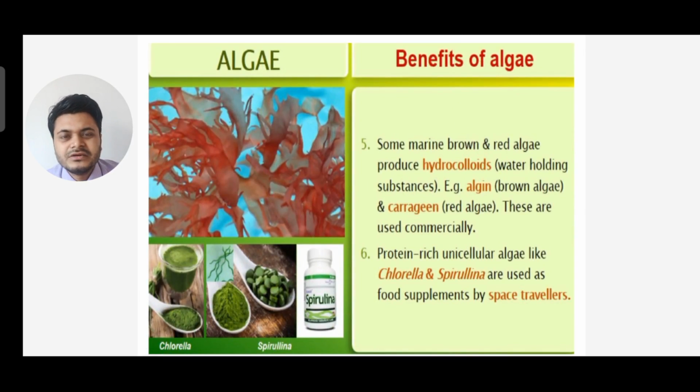See, there are many economic importance of algae, many benefits of algae. So number 5, some marine brown and red algae produce hydrocolloids, that is water holding substances. Example, algin, which is from brown algae, and carrageen, which is from red algae. So these are commercially used.